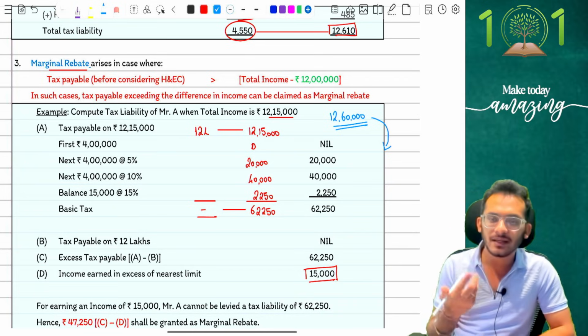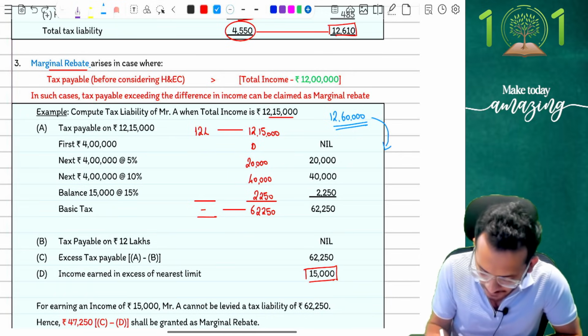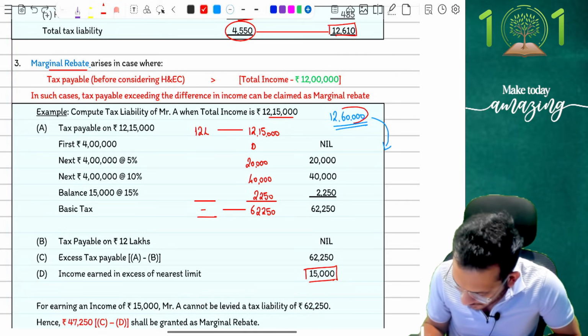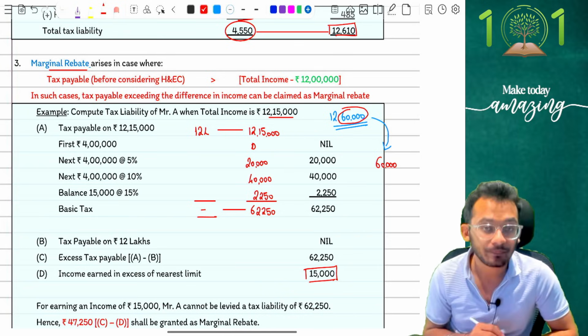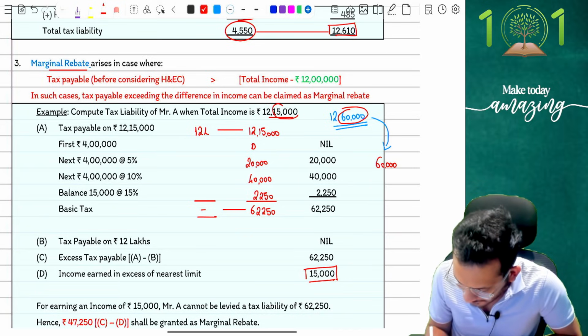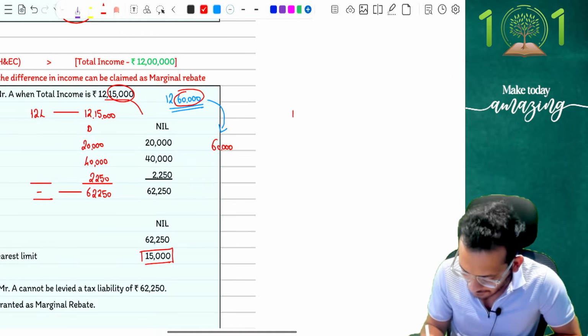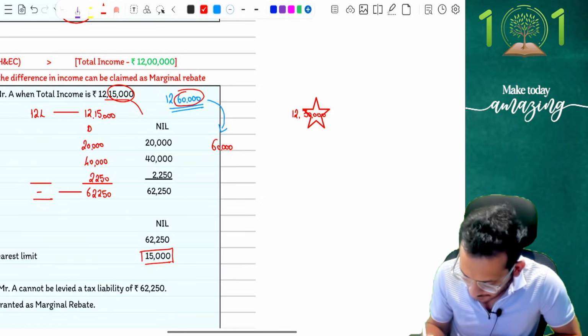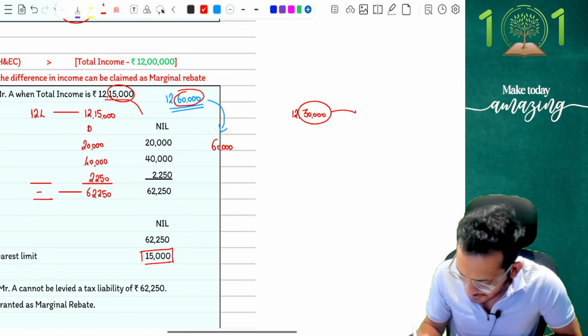And how is marginal rebate? Very simple. Whatever is your extra income, that is the number which you are going to surrender as marginal rebate. So extra income here is 60,000 rupees. So I'll be happy to surrender 60,000 rupees as marginal rebate with the cess. Yes or no? Similarly, people, if you notice it was 15,000 here. So I was ready to surrender 15,000 rupees plus cess. If I give you another example where I say 12 lakh 30,000 rupees, you'll simply say surrender 30,000 rupees, add a cess on this. Cess is going to be 1,200, which means I'm going to pay tax of 31,200. That is how marginal rebate works.